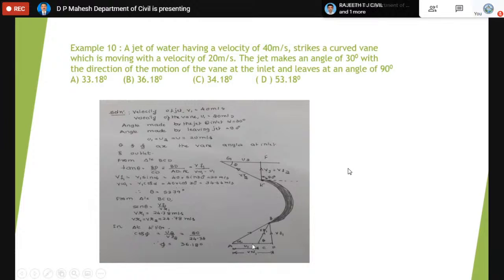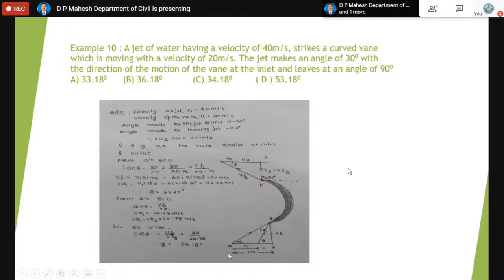In the triangle BCD, there is a theta here. Tan theta is equal to VF1 by VW1. How to find VF1 and VW1 is also important. This side is VF1, this is called VW1, that is this side by this side. That's all tan theta means. The BD side is called VF1, then the other side is CD, which is actually VW1 minus U1. That's why it is written.